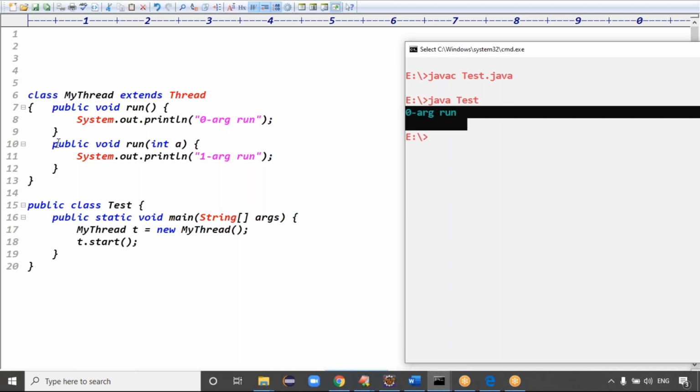Even main is the same thing, right? We can overload the main method: main of integer, main of character, main of something like that. But JVM can call only which main? String array main, right? JVM can call only a string array main.